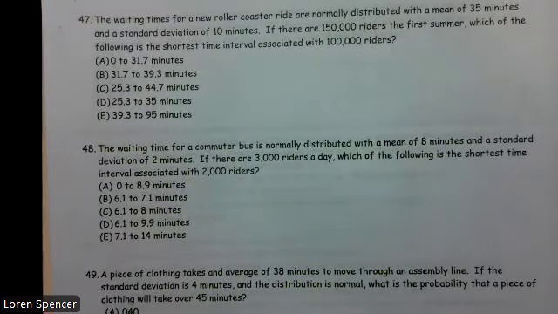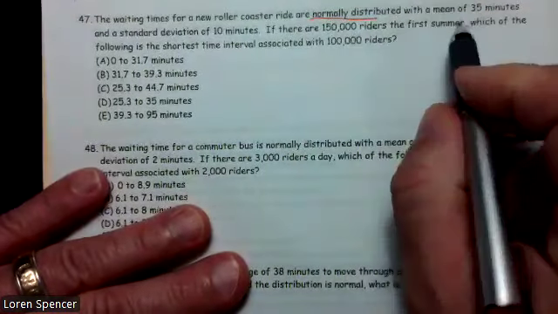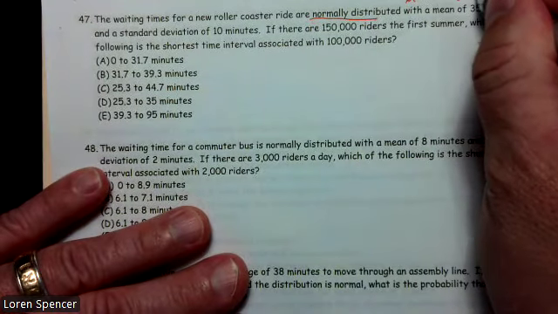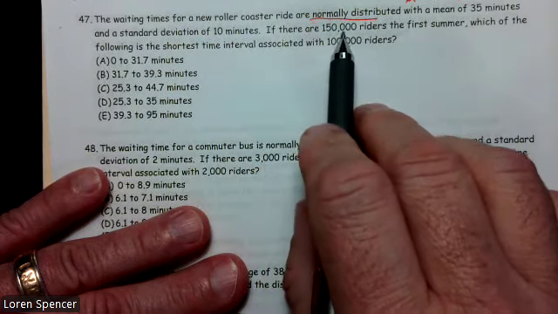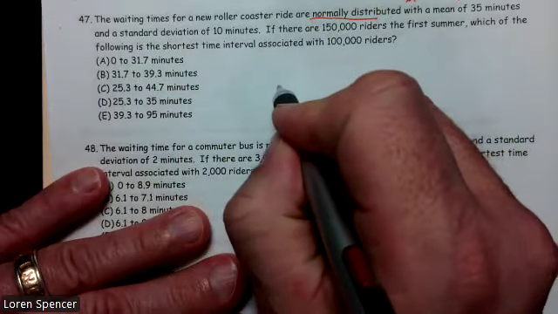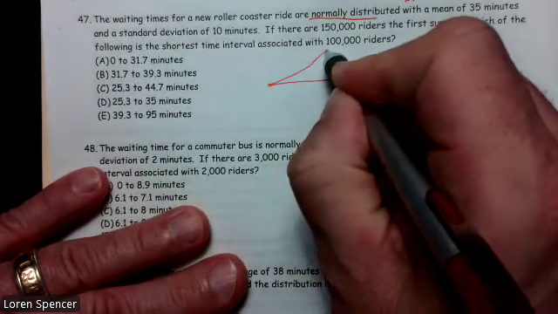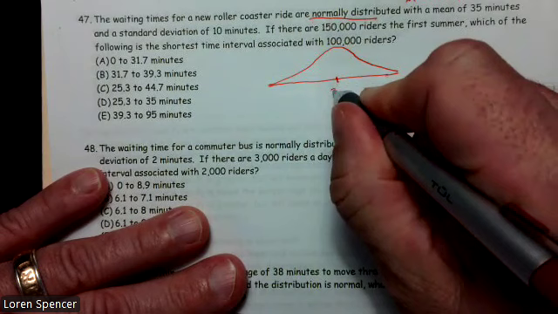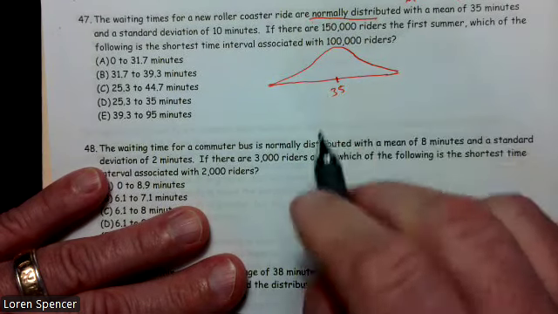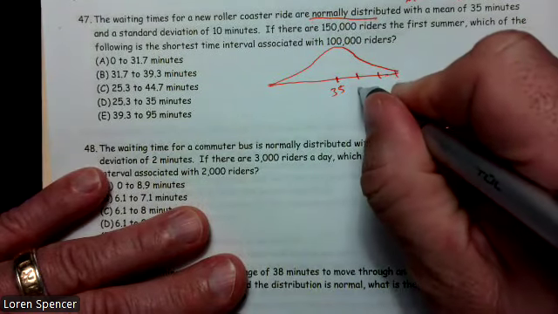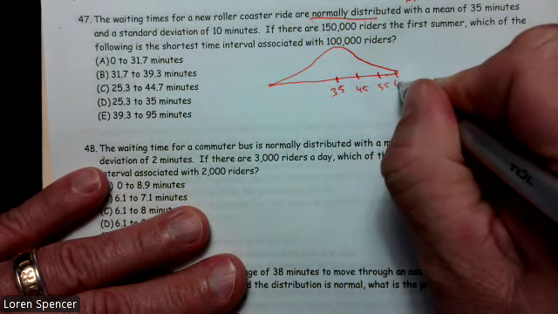All right. Number 47, the waiting times for a new roller coaster ride are normally distributed with a mean of 35 and a standard deviation of 10. If there are 150,000 riders in the first summer, which of the following is the shortest time interval with 100,000? Well, please remember, if it's a normal curve, we have more area in the center. Consequently, the shortest interval will always be centered about the mean. So 35, 45, 55, 65,